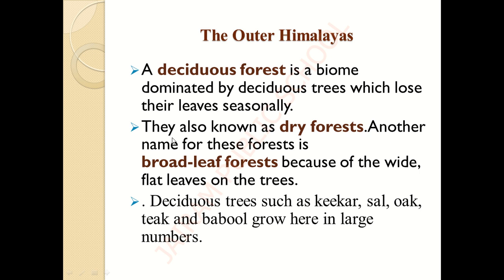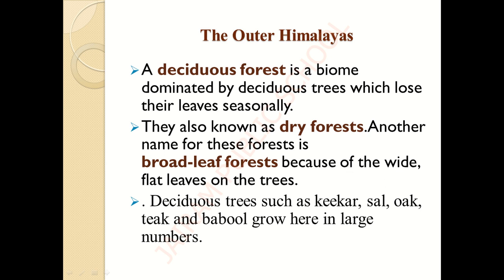And the next is, they are also known as dry forest. What is the other name for deciduous forest? Dry forest. And another name for these forests is broad leaf forest. Because these trees have wide and flat leaves.